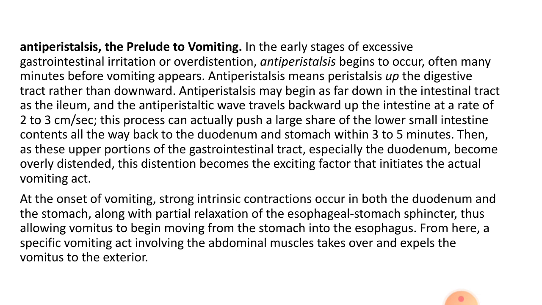And as we said, the spinal nerves stimulate the muscles of the diaphragm and the abdomen, and they start to contract, so they compress the stomach between the diaphragm and the abdominal muscles.